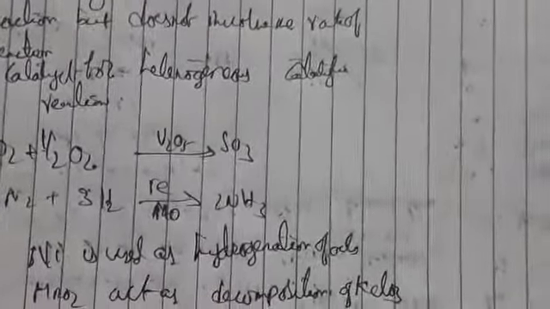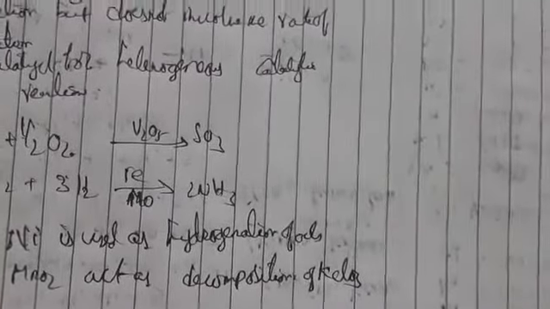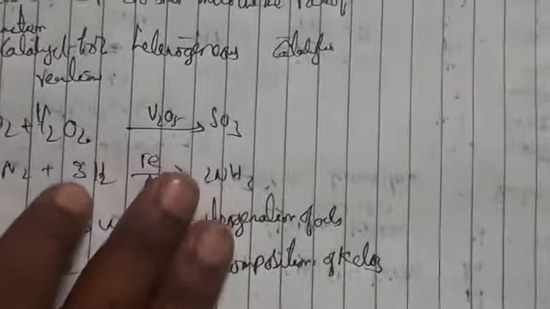Okay, so these are the catalysts they are using. Nickel is used for hydrogenation of oils, meaning C2H4 in the presence of Ni and H2 gives C2H6. Cobalt will catalyze the decomposition of bleaching powder also. So these are nothing but catalytic activity.